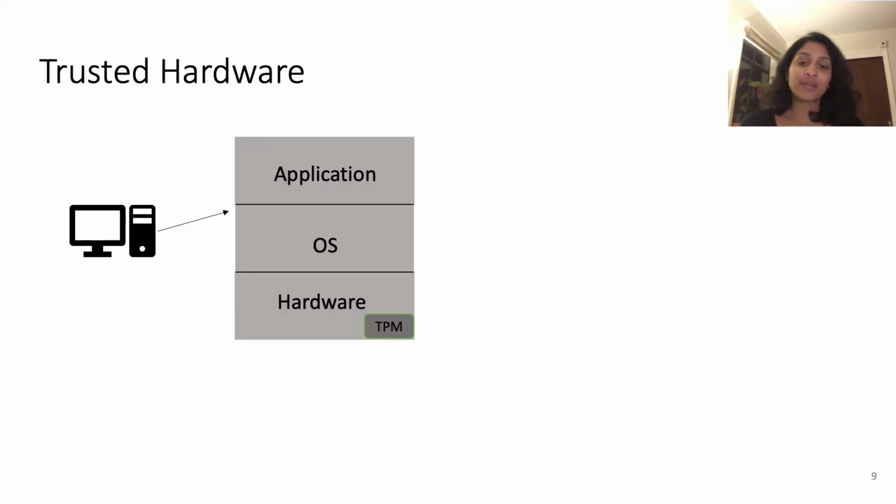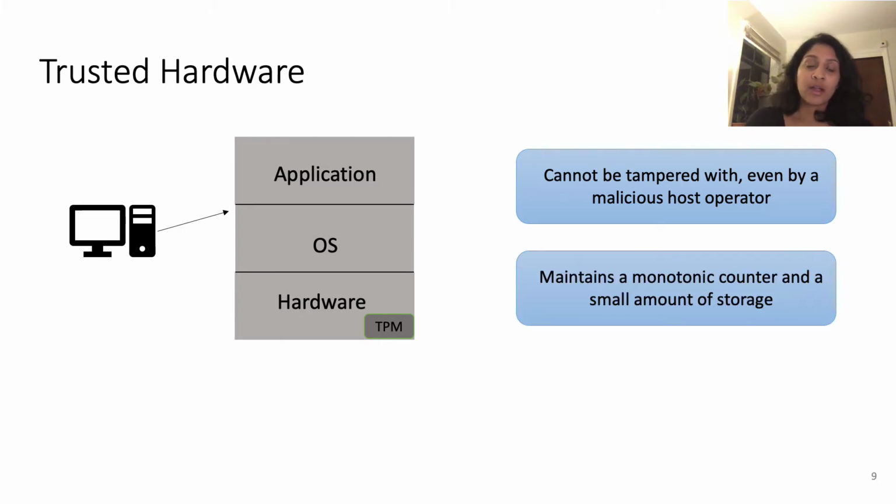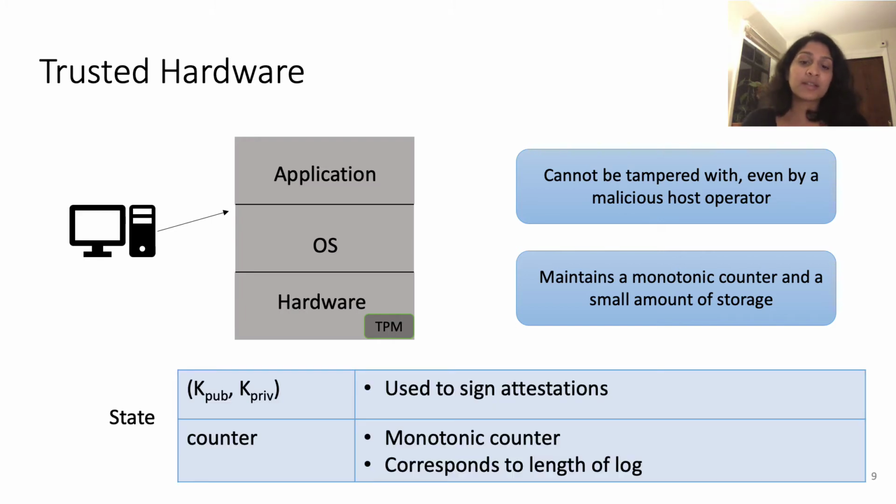And now I want to talk about the type of hardware that we use in our paper. So this hardware is in a trusted platform module in the hardware of a user's computer. And it cannot be tampered with even by a malicious host operator. And it maintains a monotonic counter and a small amount of storage. The state that this hardware maintains is a public key and a private key, which are used to sign attestations, and the private key cannot be viewed or modified by the host. In addition, it maintains a counter, which is just a single monotonic counter that corresponds to the length of a log.